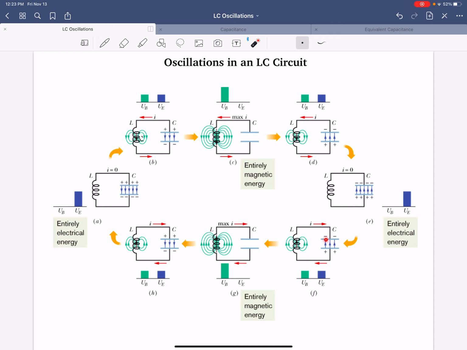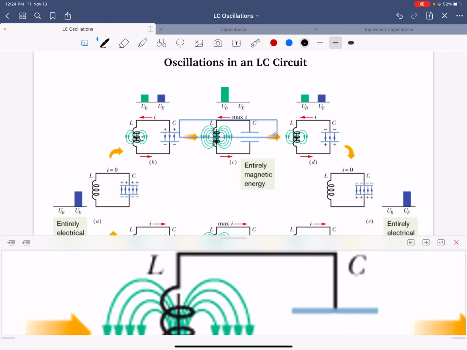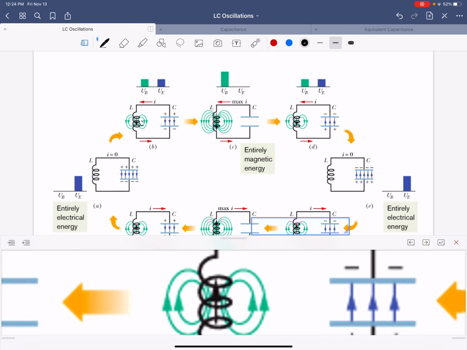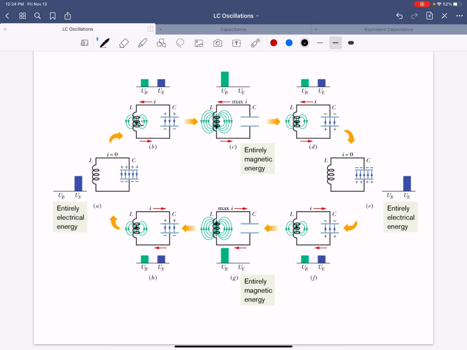So the electric field and the charge on the plates are decreasing. This current value is increasing, as is the magnetic flux through the inductor, right? Just like what was happening, say, over here in picture B. It's the exact opposite, just the other direction. And if we look closely, let's bring it down here, we should see that arrow going up now in the inductor. Okay?